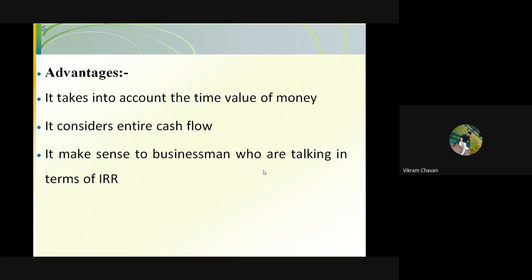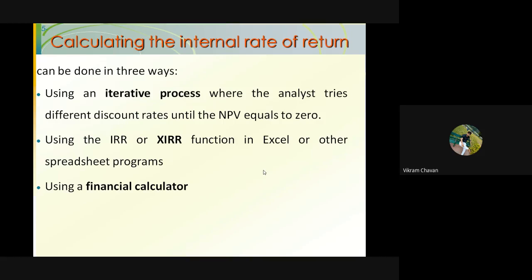Now, how do we calculate this internal rate of return? There are three different methods to calculate it. One is by using the iterative method. In this iterative method, one can guess the discount rate, so guessing will be there.